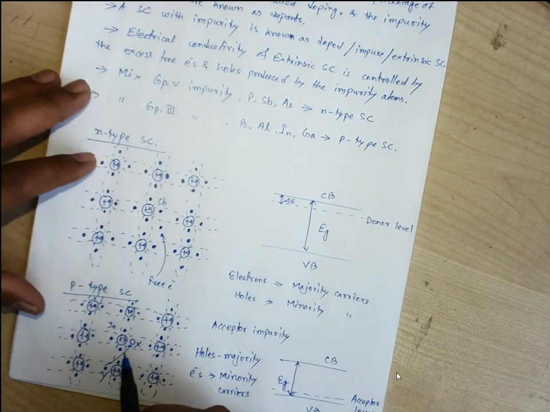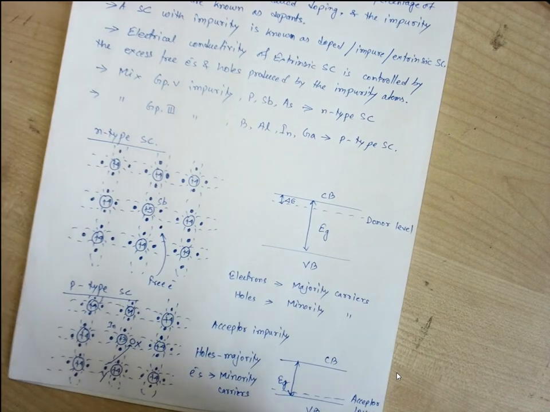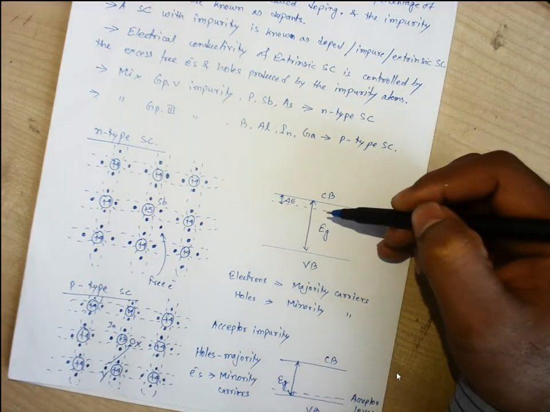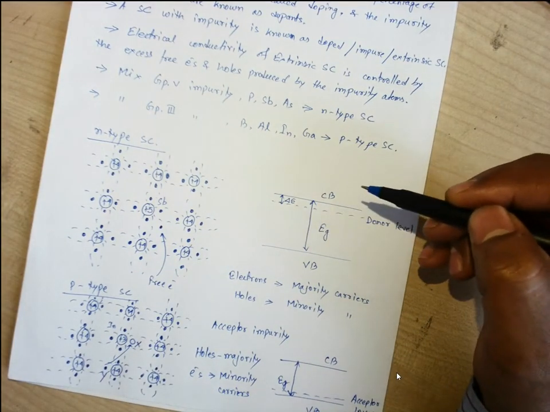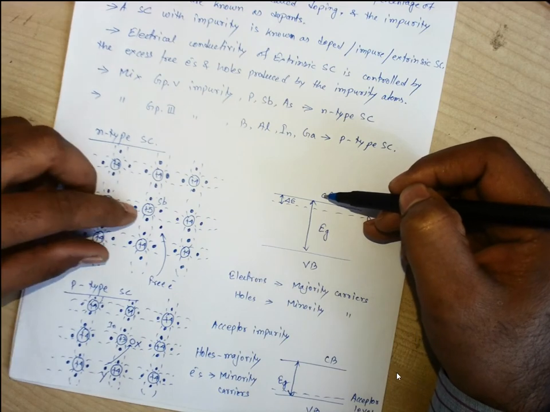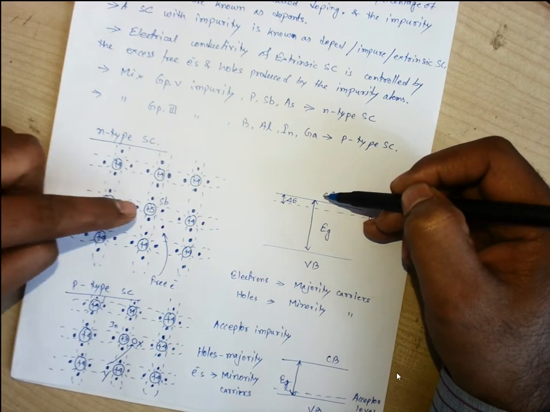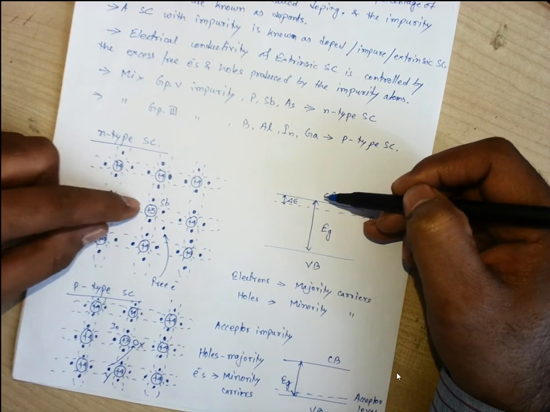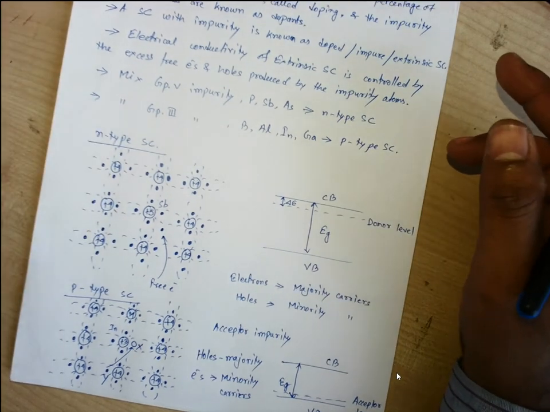As this trivalent atom can accept an electron, it becomes a negative ion. So for this n-type semiconductor, two types of charge are there. One is free electrons, which are negative, and one is due to the positive ions which exist in the crystal.